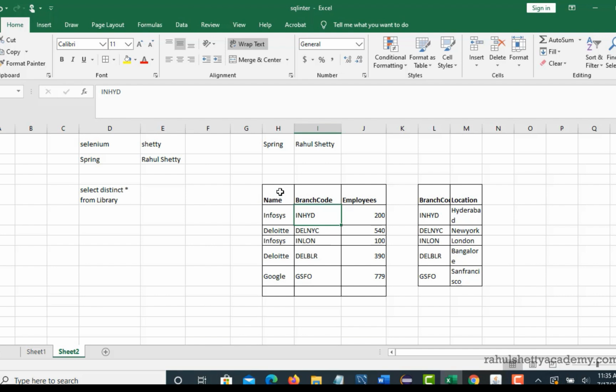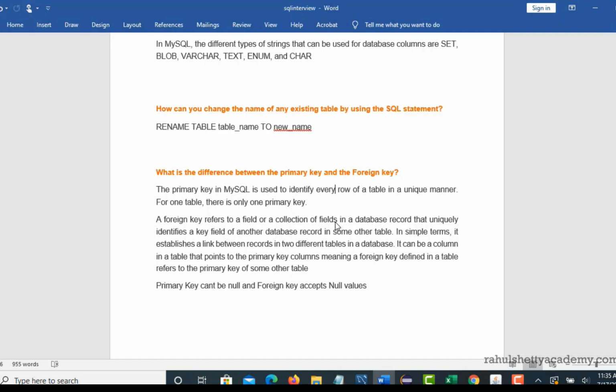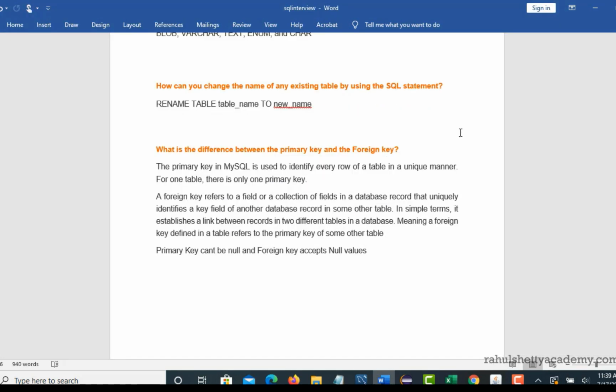So I can say from this table that branch code is the primary key, because I can use this to uniquely pull up each and every row. So I can say select star from this table where branch code equals this, and I can get the row out of it, right? So that's the high level of what a primary key is.